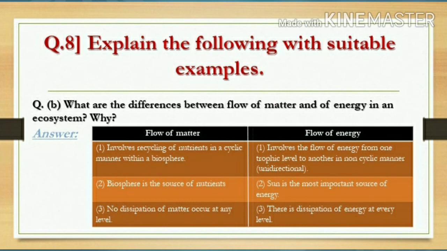In the biosphere, the matter remains the same. Whereas in flow of energy, there is dissipation of energy at every level. We have seen in the previous question how energy keeps changing from 10,000 kilocalorie to 100 or 10 kilocalorie. So this is about flow of matter and flow of energy differences.